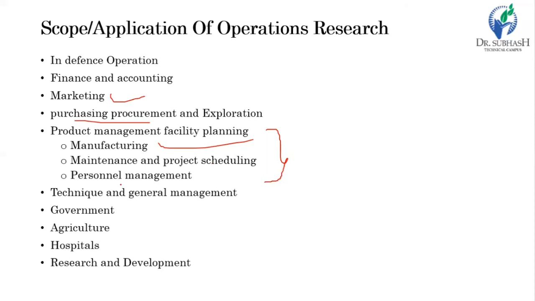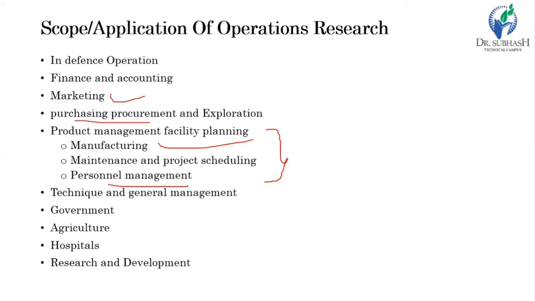Then if we see maintenance and project scheduling: maintenance policies and preventive maintenance, maintenance size and scheduling, project scheduling and allocation of resources. Then personnel management: allocation of manpower, manpower planning, wage or salary distribution, designing the organizational structure more effectively.